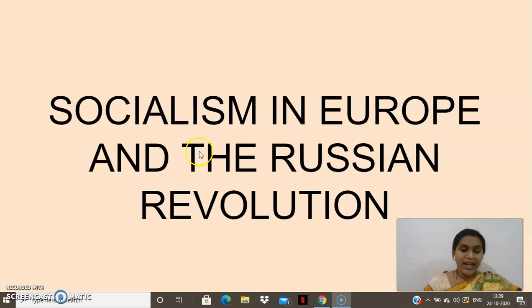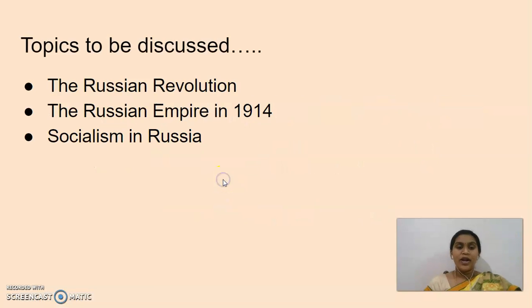Okay, so in today's class we are going to see about the Russian Revolution, how this Russian Revolution started, what are the reasons, all those things, and then the Russian Empire in 1914. Before the Russian Revolution starts, for example, in the French Revolution we have seen how it started. All of a sudden it started?